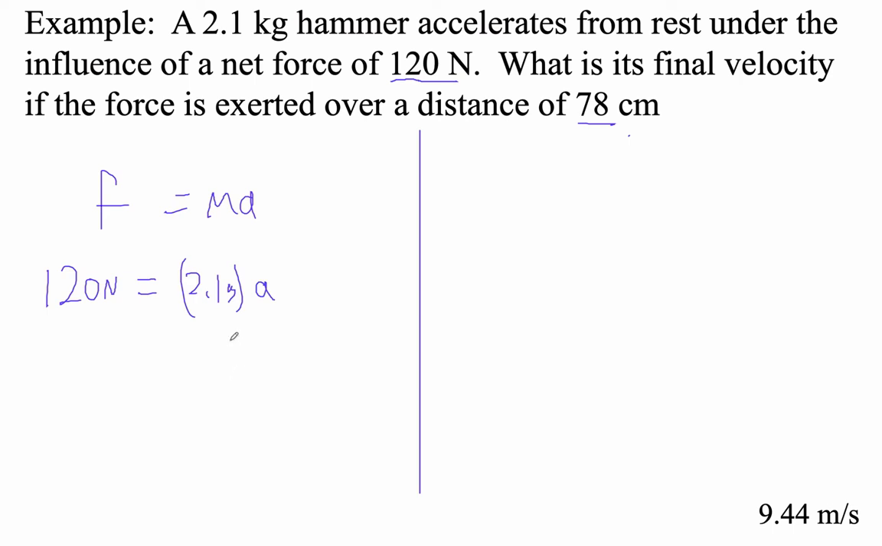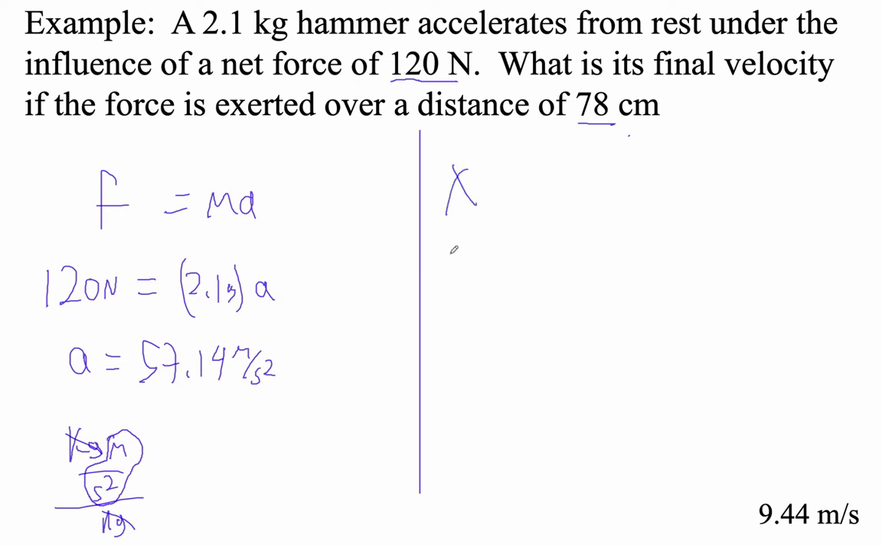So let's see, 120 divided by 2.1. This acceleration is 57.14 meters per second squared. And the units come out. Remember, a newton is a kilogram meter per second squared, and then we just divide it by kilograms. Notice that we end up with meters per second squared, which is the way it should be. But now we've got to solve one of these kinematics equations.